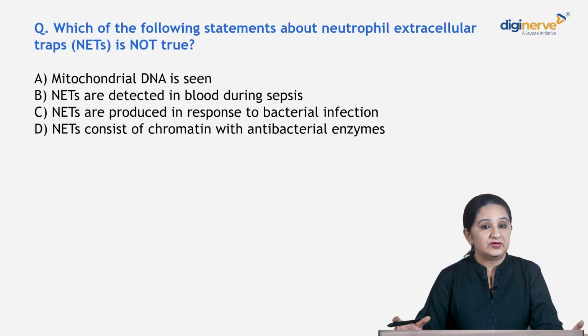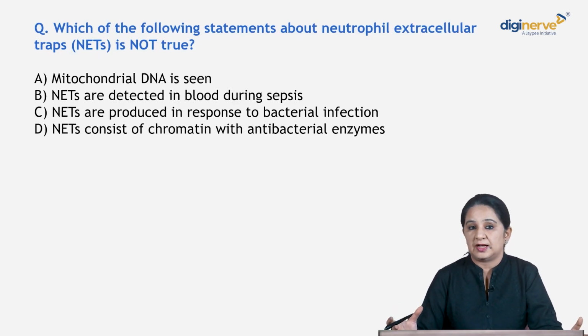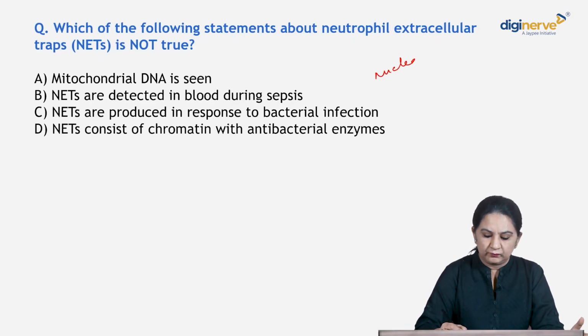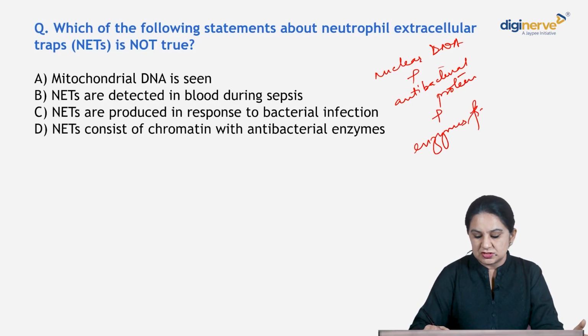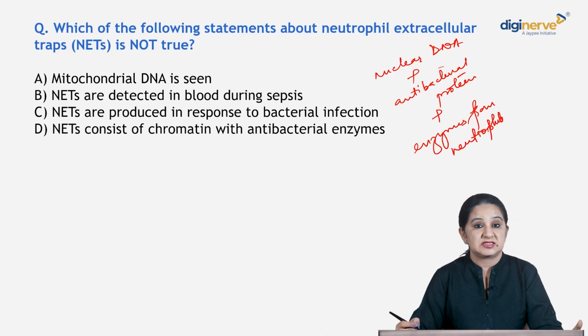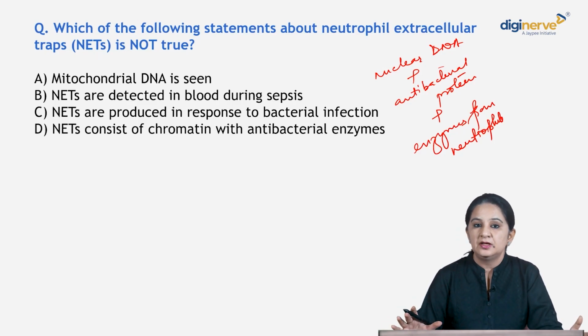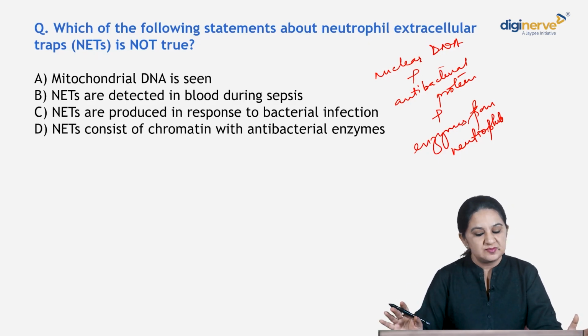See, these neutrophil extracellular traps or NETs are basically web-like structures or traps primarily composed of nuclear DNA, antibacterial proteins, and enzymes released from neutrophils, particularly elastases, in the setting of bacterial infection primarily, but could be fungal infection also, but primarily it is bacterial infection.